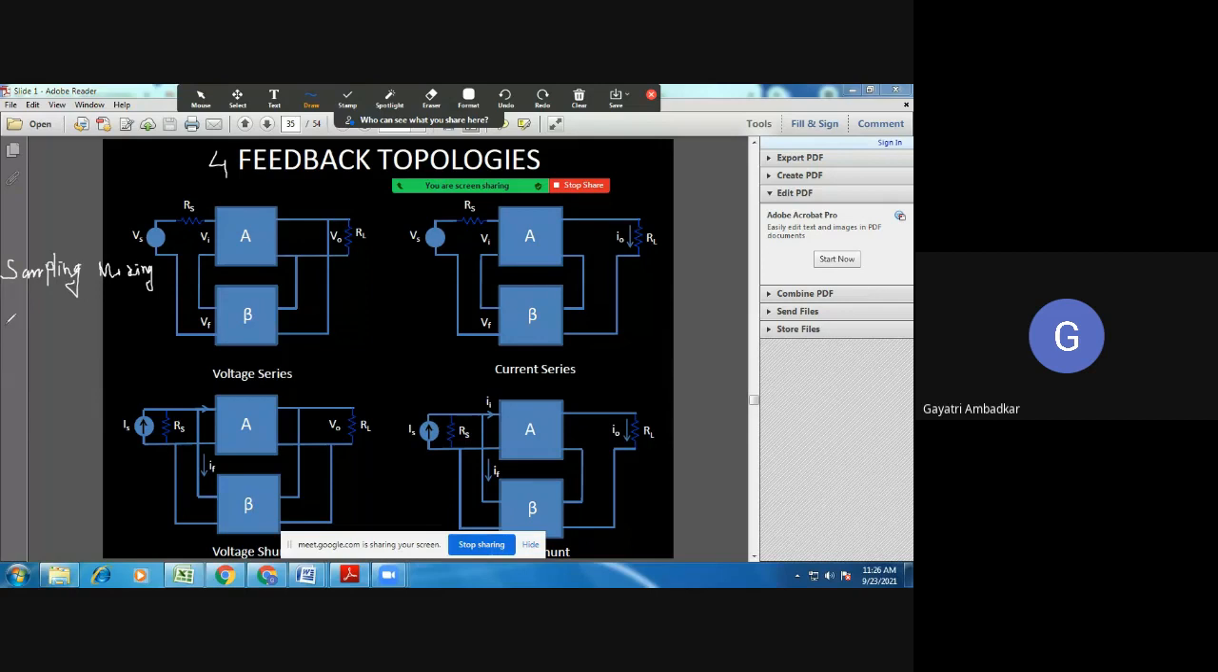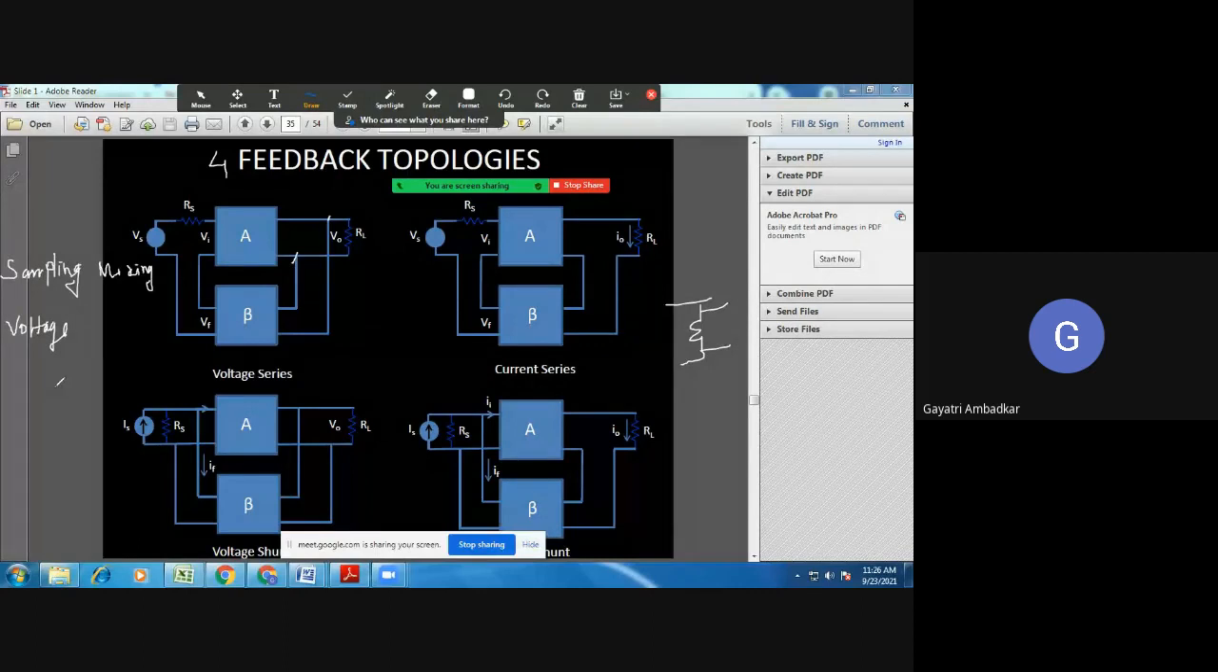So I can sample voltage. Whenever you sample voltage, remember voltage is available. If this is a resistance, I want voltage across this resistance, so I will get it by connecting across this, in parallel with this. So when my sampling is voltage, I must connect this feedback network in shunt with the resistance.